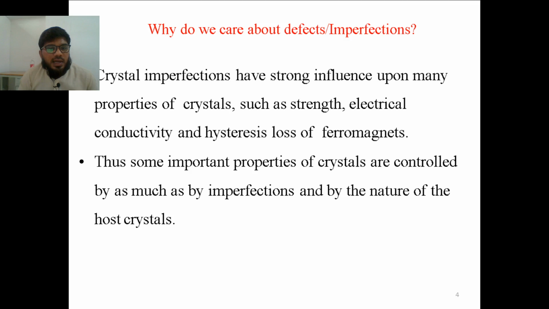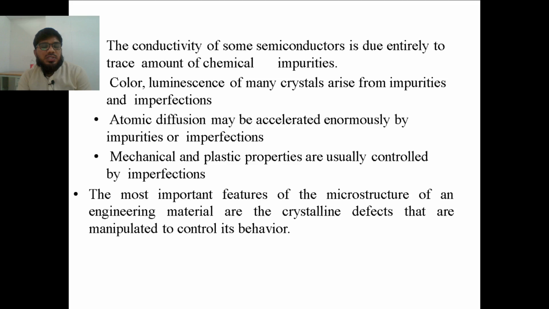Similarly, with the addition of a few materials, we can improve the strength and conductivity of a material, and we can reduce some losses in it. That is the importance of crystal imperfections or crystal defects. The conductivity of semiconductors is due entirely to traces of chemical impurities. What impurities are you going to add? In plastic, we can add some colors to it. By adding a few imperfections, we can create color in a plastic.